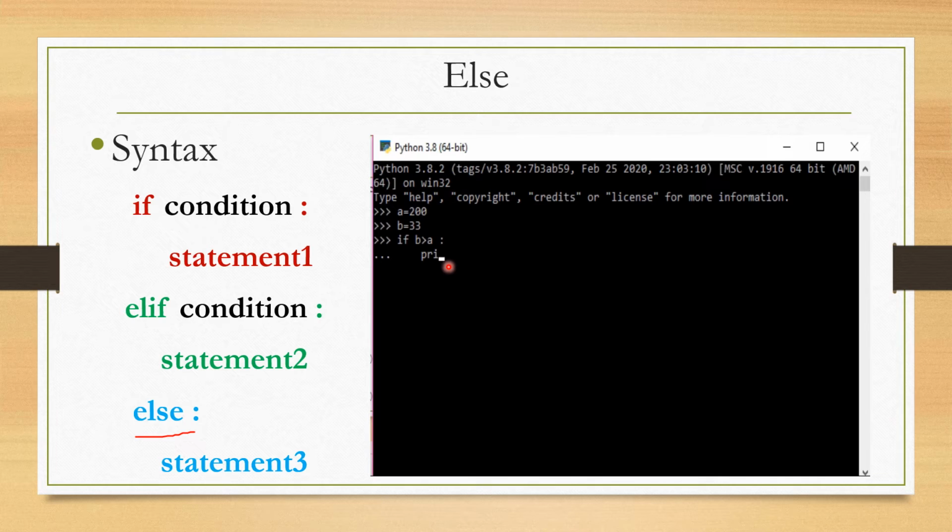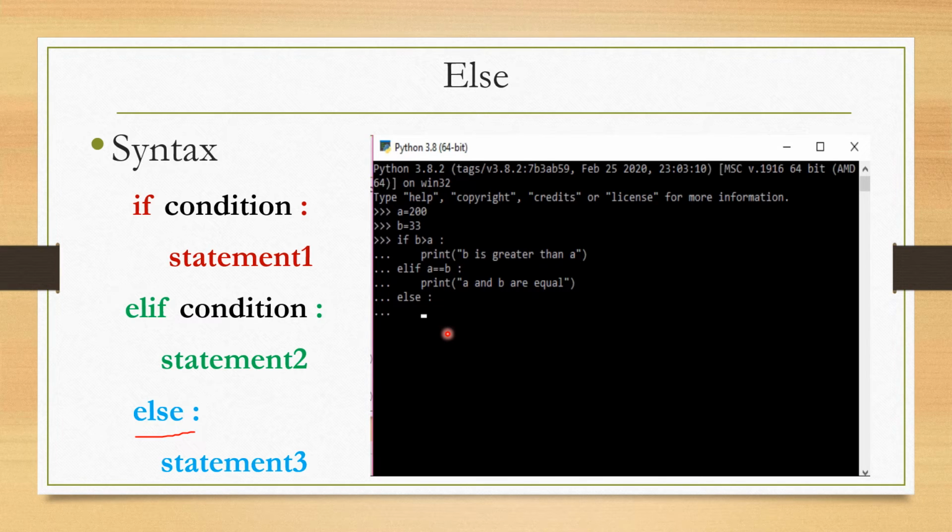If it is true, then the print statement is executed. And if this condition is false, I am adding one more condition, elif a is double equal to b. Obviously, it is not equal, but if this condition is true, the print statement is executed. And if both the conditions are false, then the else part is executed.